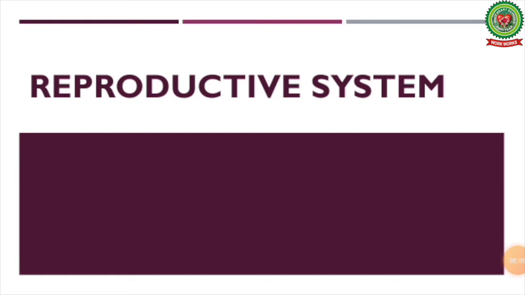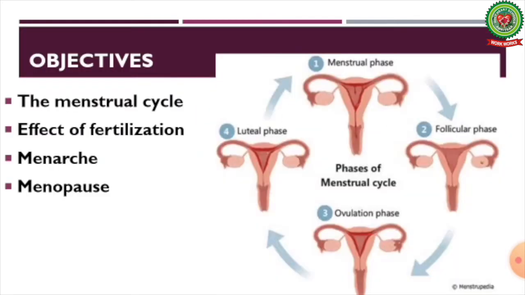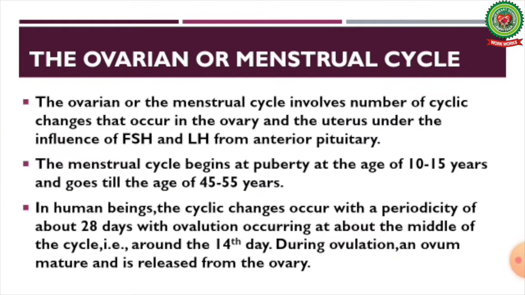This video is in continuity with the previous video of chapter Reproductive System. The objectives that we are covering in this video are the menstrual cycle, effect of fertilization, menarche and menopause. Starting with the menstrual cycle, also known as the ovarian cycle.